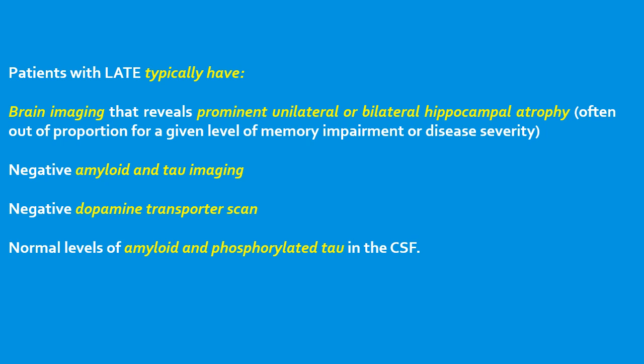Patients with LATE typically have brain imaging that reveals prominent unilateral or bilateral hippocampal atrophy, which is often out of proportion for a given level of memory impairment or disease severity. Negative amyloid and tau imaging, negative dopamine transporter scan, and normal levels of amyloid and phosphorylated tau in the CSF.